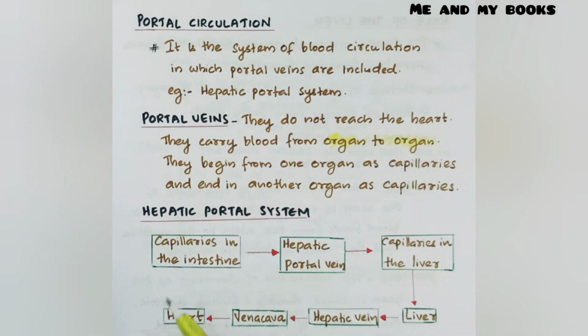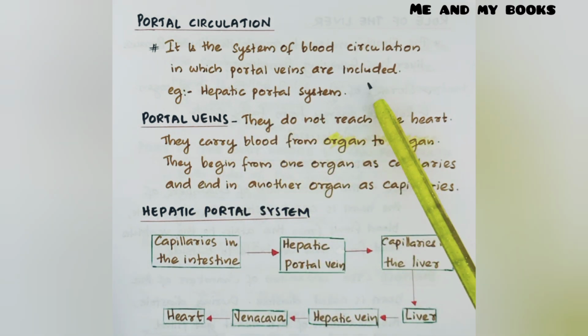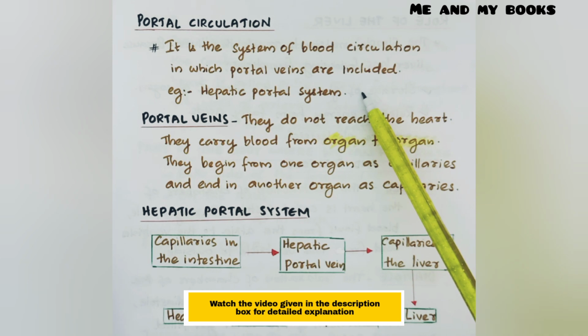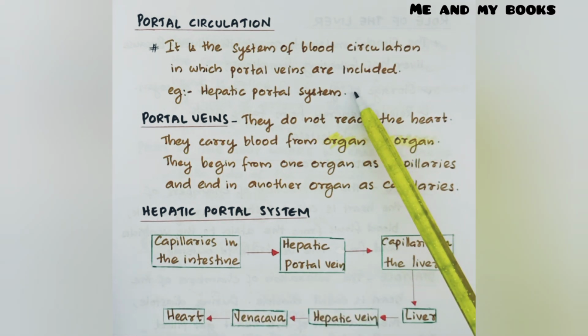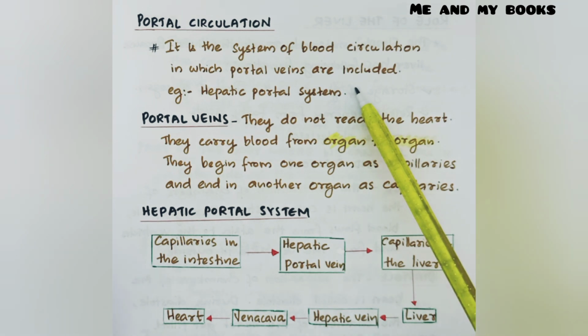And next is portal circulation. It is the system of blood circulation in which portal veins are included. Example, hepatic portal system. So this type of circulation includes portal veins. Remember the name of the vein? Portal vein. And what are these portal veins?